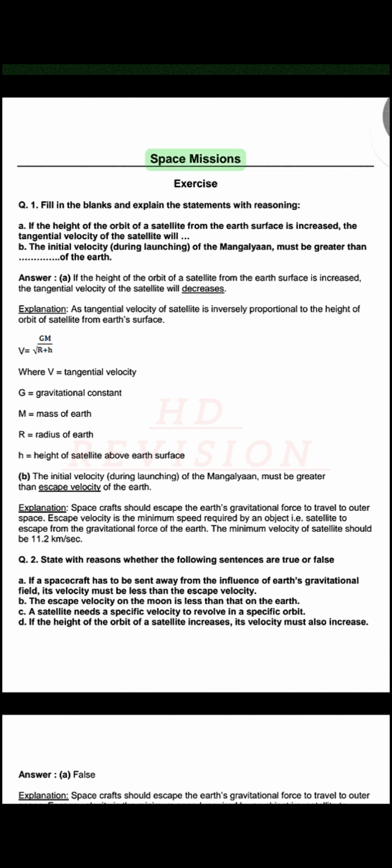Space missions. Exercise. Q. 1. Fill in the blanks and explain the statements with reasoning. A. If the height of the orbit of a satellite from the Earth's surface is increased, the tangential velocity of the satellite will be ____. B. The initial velocity during launching of the Mangalyaan must be greater than ____ of the Earth.